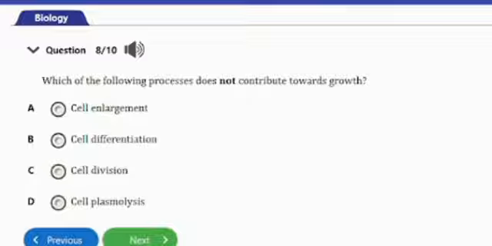During growth, there is cell enlargement, cell division, and cell differentiation. But cell plasmolysis is not a process in growth. So the answer to this question is option D, and that's it for this question. Let's go ahead and consider the next question.